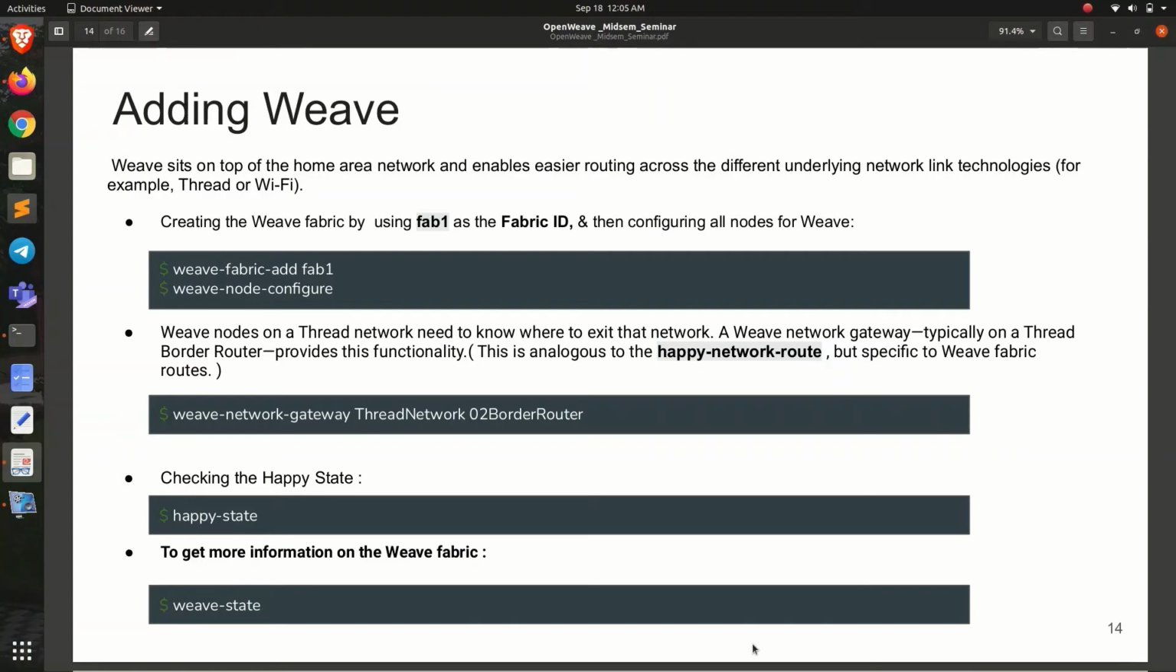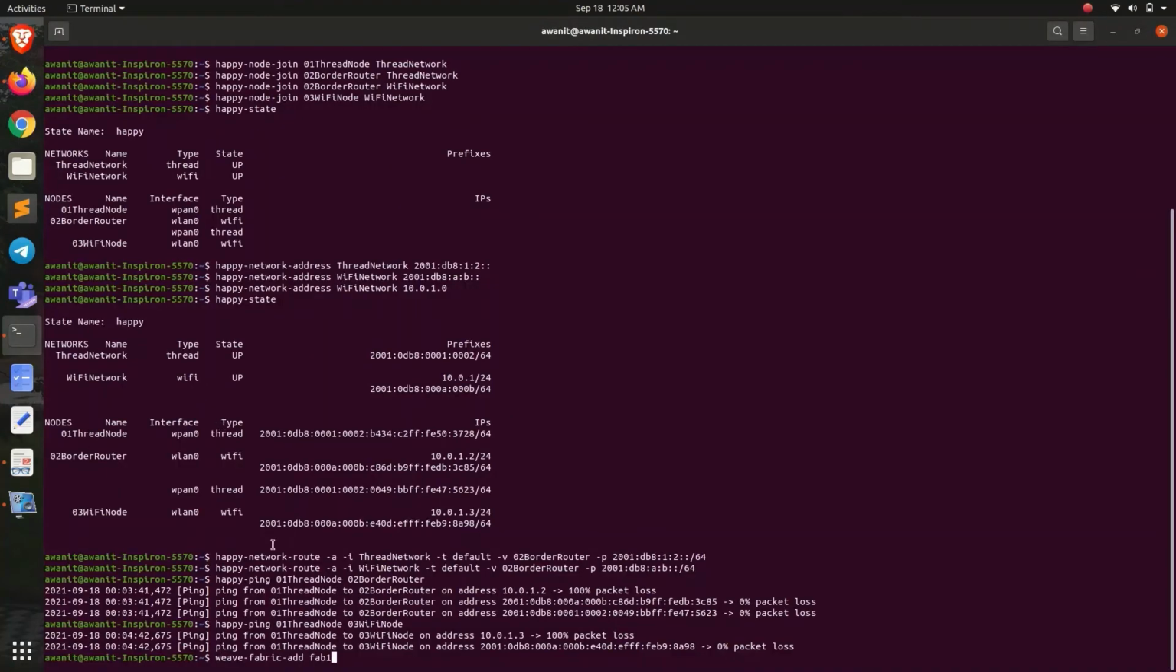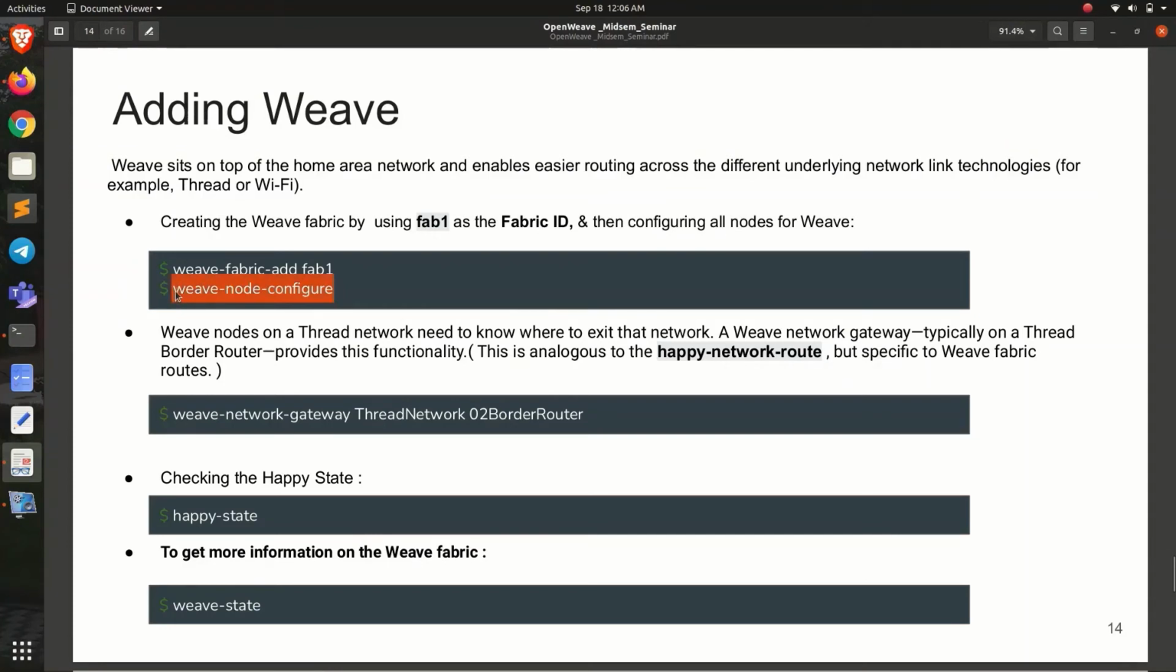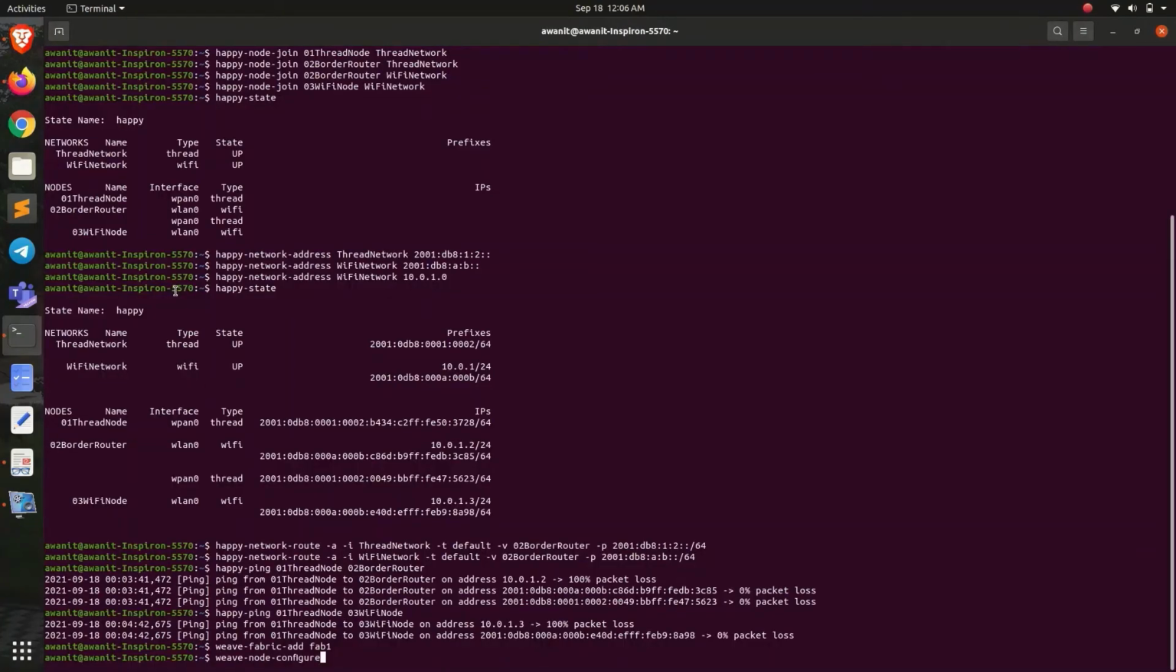So let's add Weave, and for this we have to create a Weave fabric ID by assigning a fabric ID to it, followed by configuring all the nodes so that Weave can be enabled on them. For that we just type this command, weave-fabric-add. It will assign this FAB1 ID to the Weave fabric, followed by configuring all the nodes present in the network, whether Thread or Wi-Fi. All the nodes present will get configured to have Weave enabled on them.